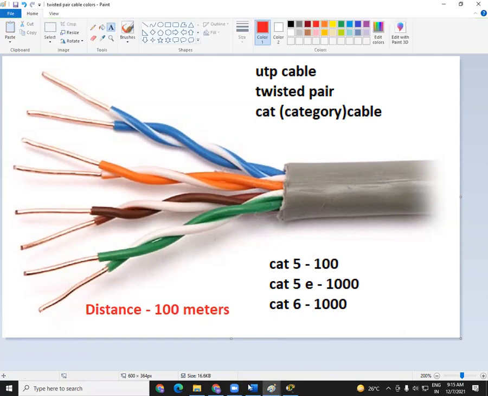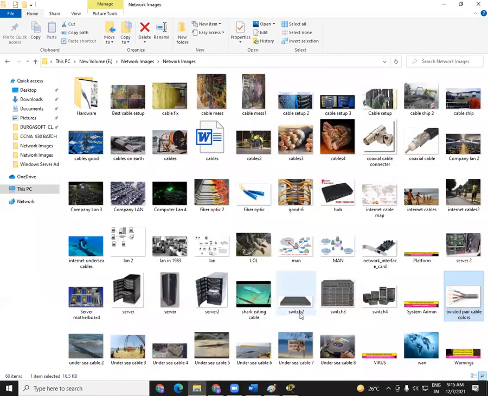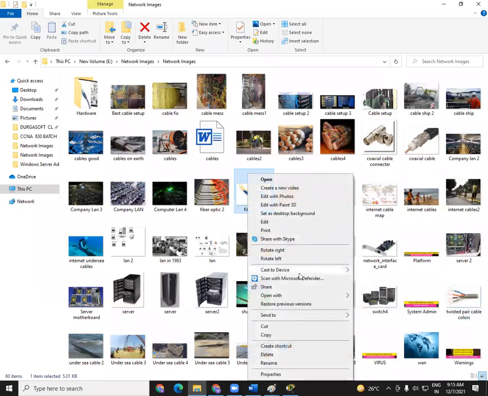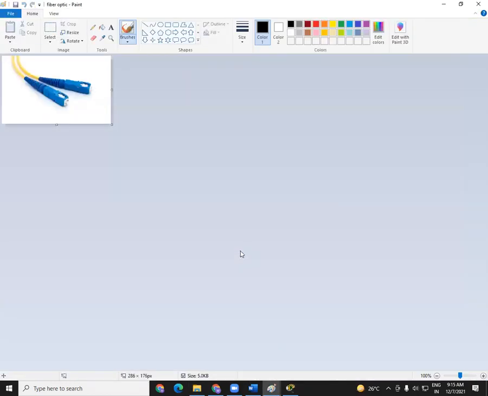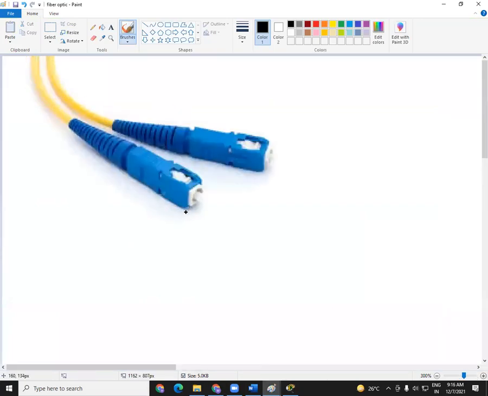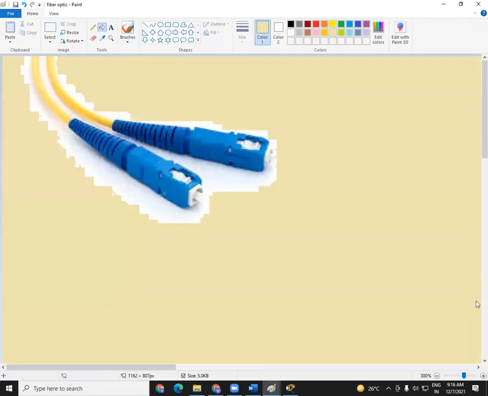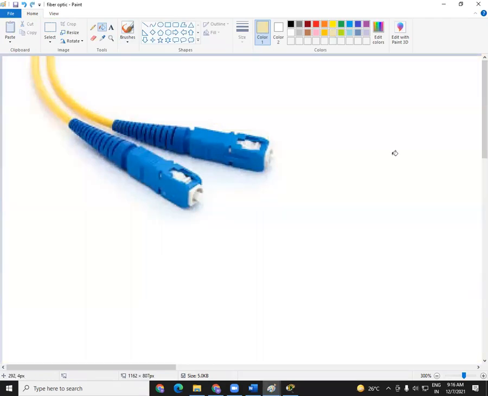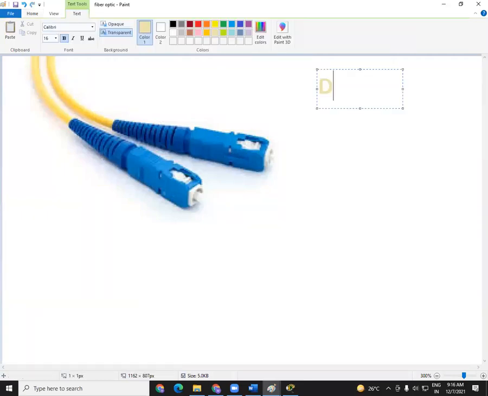Now there is one more cable we have here. That is called fiber optic cable, and it looks like this. This is your fiber optic cable. Now we have some advantages in fiber optic cable. One of the advantages here is distance.